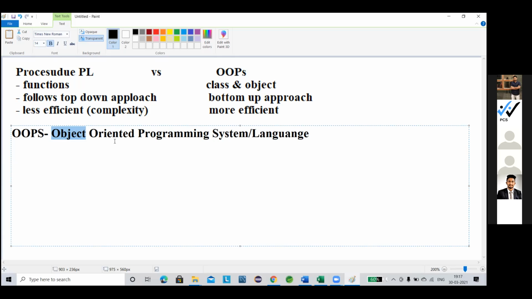In both ways we can carry out the shopping, no issue. But the second approach is more efficient because we provide an extra systematic, organized manner, so we can do a more comfortable shopping.